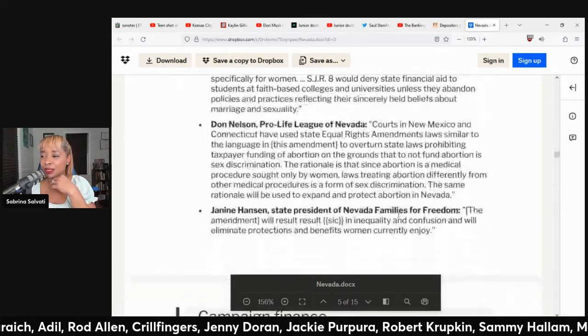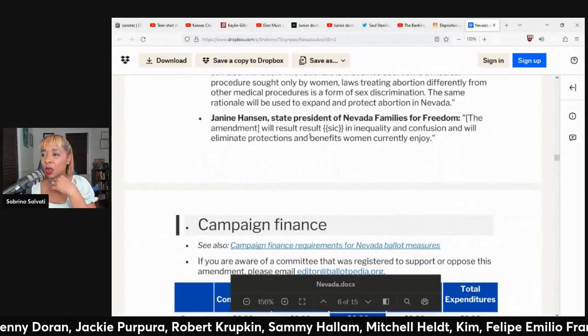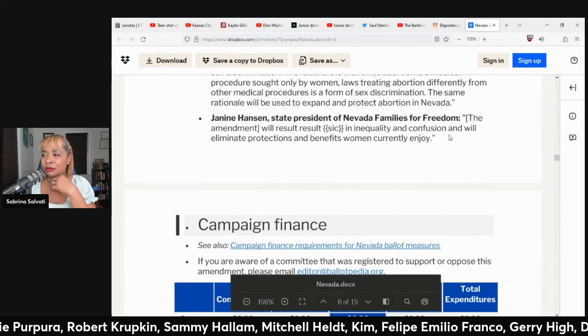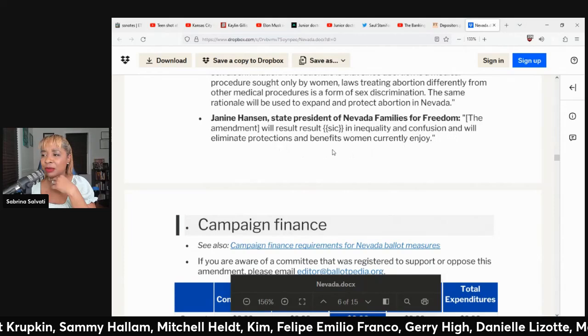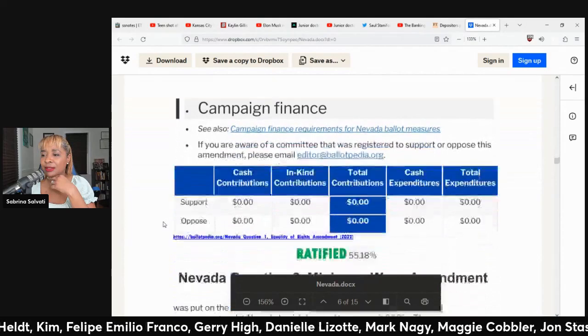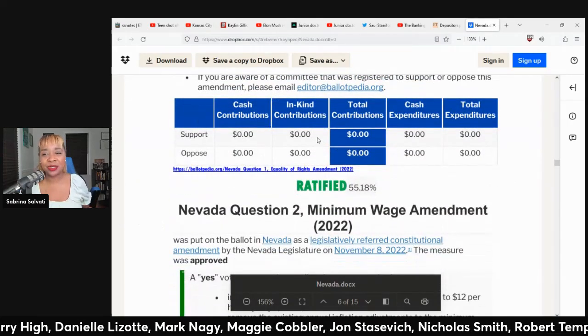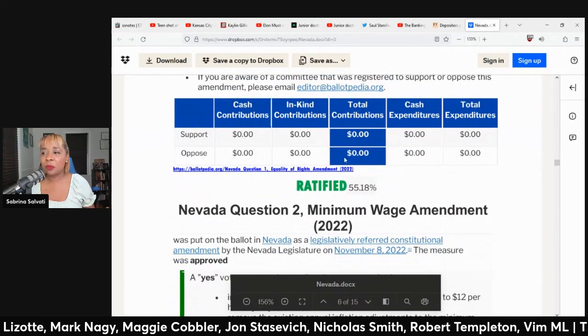One of the arguments against it, from Janine Hansen, says the amendment will result in inequality and confusion and will eliminate protections and benefits women currently enjoy. Okay. There was no money that was spent to support this measure or to oppose this measure.